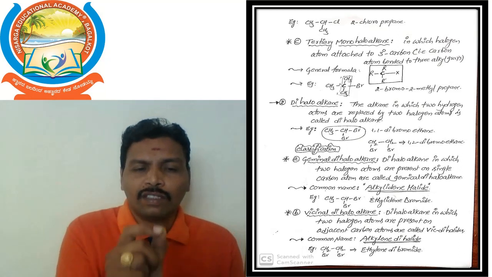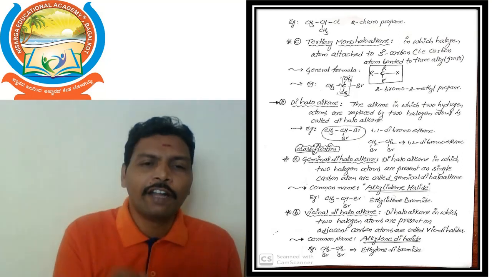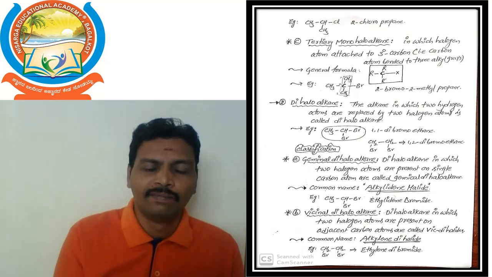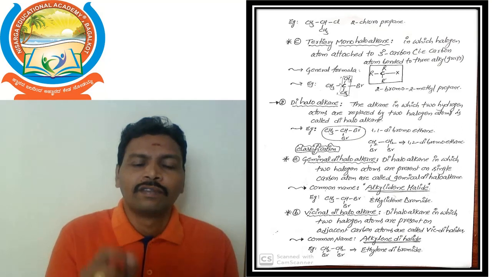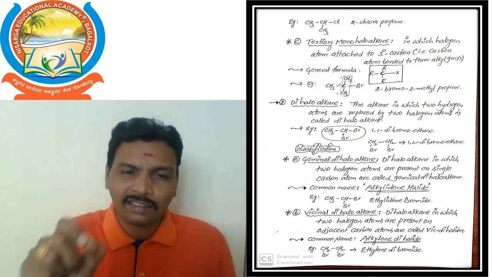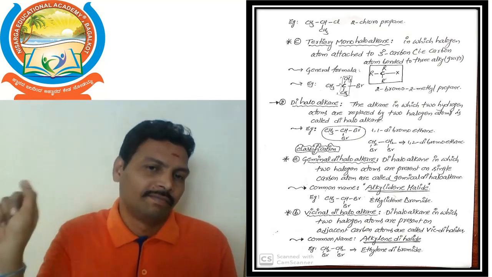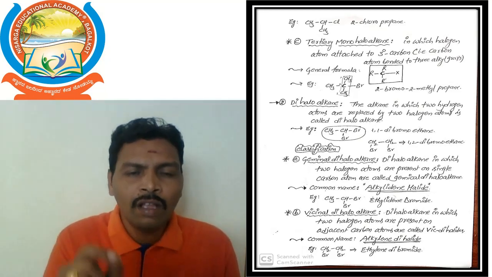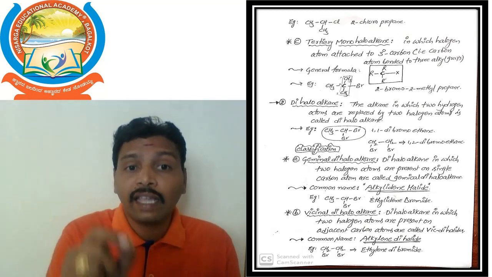For example, CH3-CH3: we can remove two hydrogens from the first carbon and substitute two bromine atoms. Then we get CH3-CHBr2. What is that name? 1,1-dibromoethane.